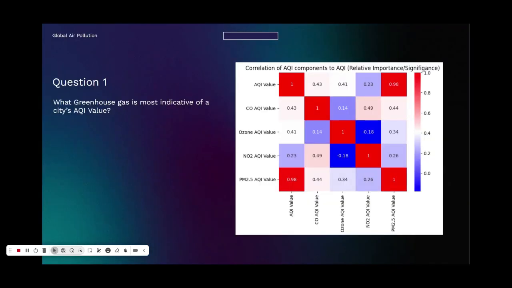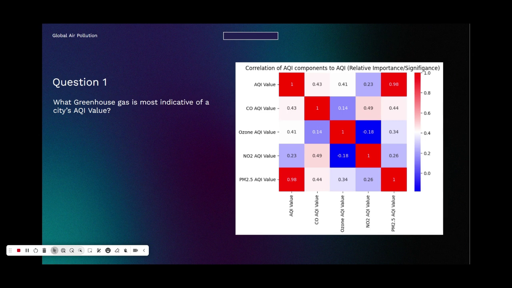For question 1, I took the numeric variables from my dataset, I created a correlation matrix, and then generated a heat map from that matrix. I chose to use only the numeric variables instead of also the categorical ones because those categorical values were derived from the numeric ones and were cluttering the data. It made it hard to see, and only the numerical data was showing the same thing. So I only use that.